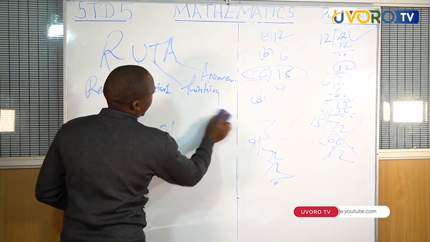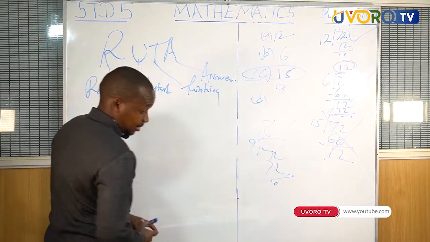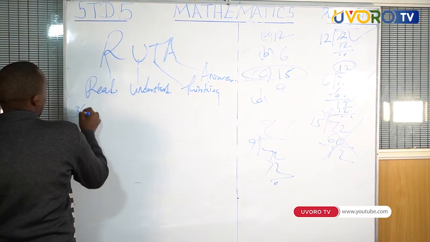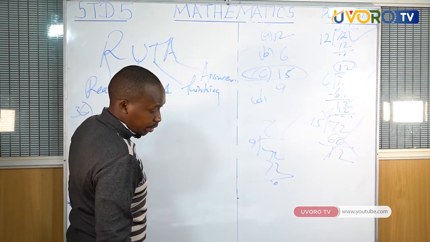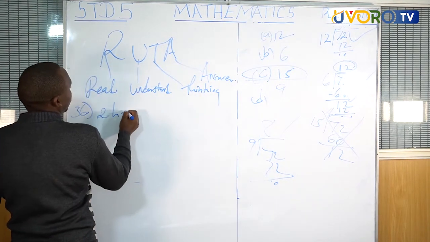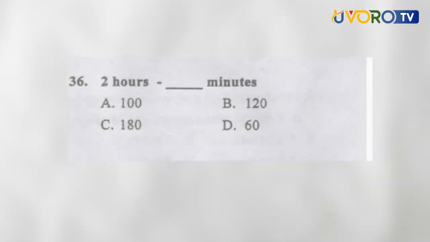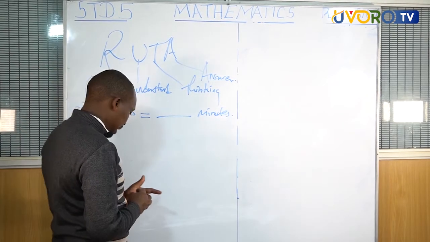Number 36, that is where we are, class 5s. Question number 36. You are told 2 hours equals dash minutes. Using our formula, that is Ruta, R for reading. Let's all of us read. 2 hours equals how many minutes? U for understanding.